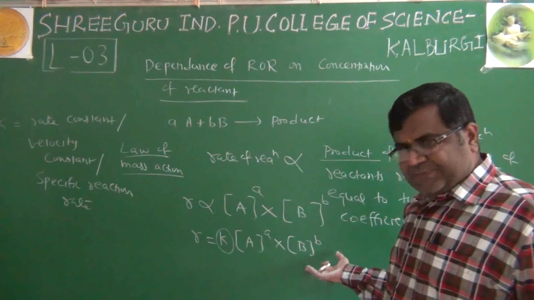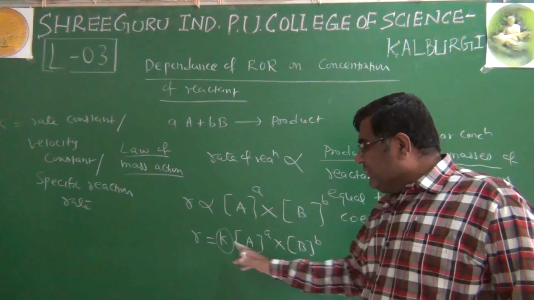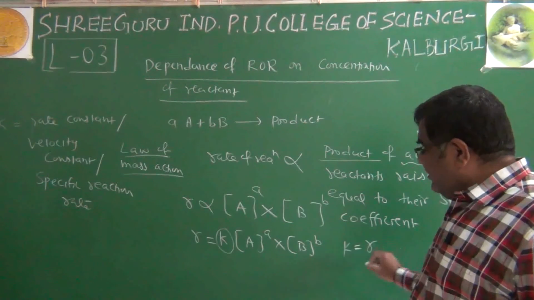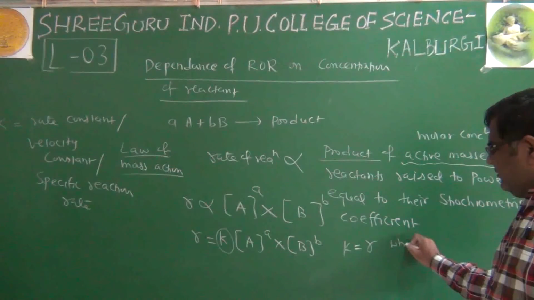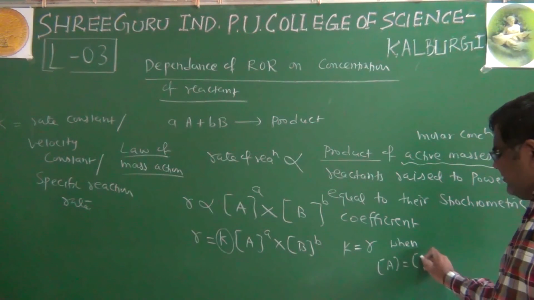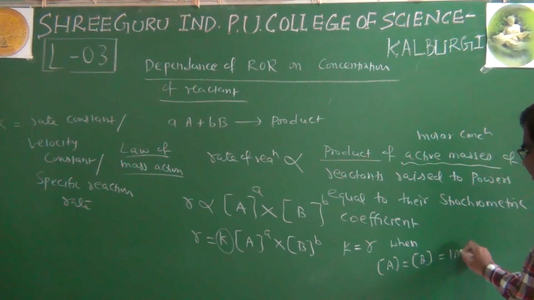How to define it? Just like you define a proportionality constant, this k, the rate constant, is equal to the rate of reaction when the molar concentration of each reactant, every reactant, is unity.